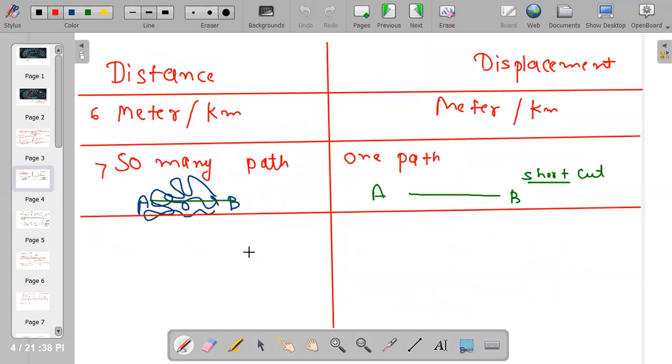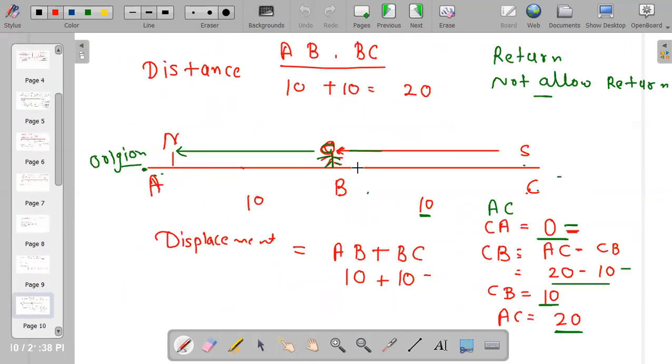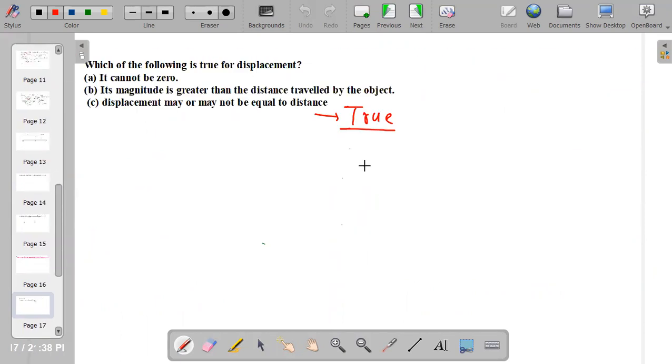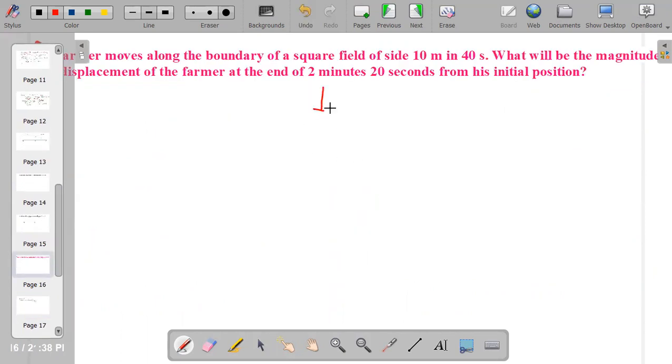Right now I am finishing my class, and we will do this numerical tomorrow here, in the online class. Till then, revise this chapter, revise the differences, and revise as much as you can. And remember, physics is the easiest subject. Finishing my class for today, and be healthy and be happy.